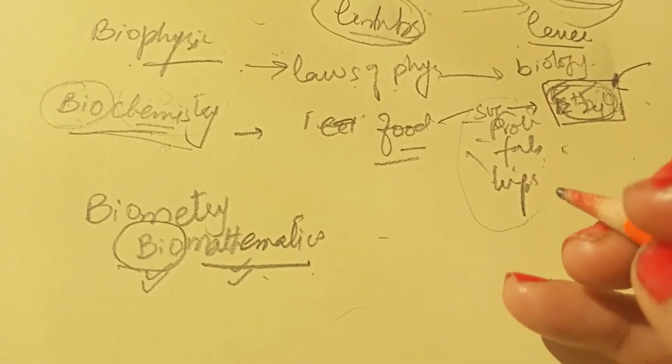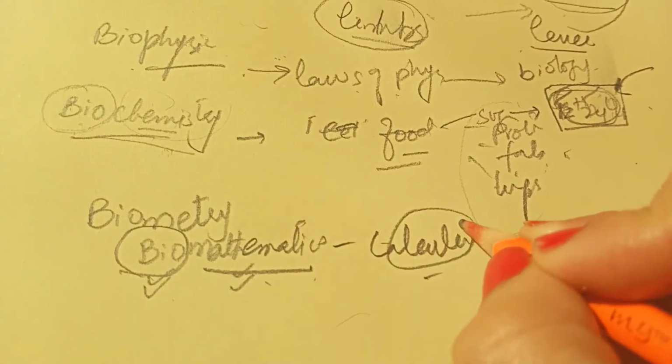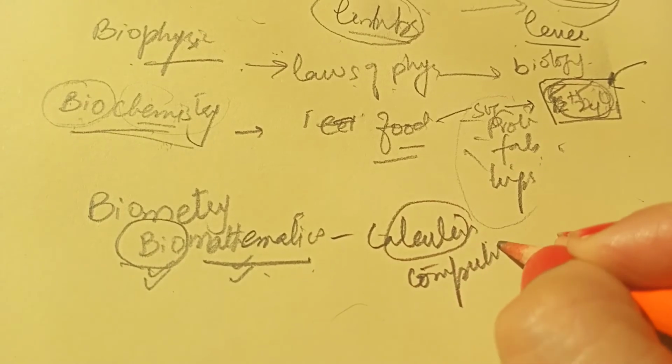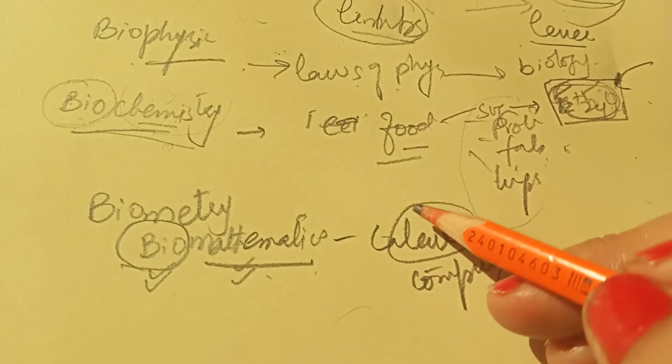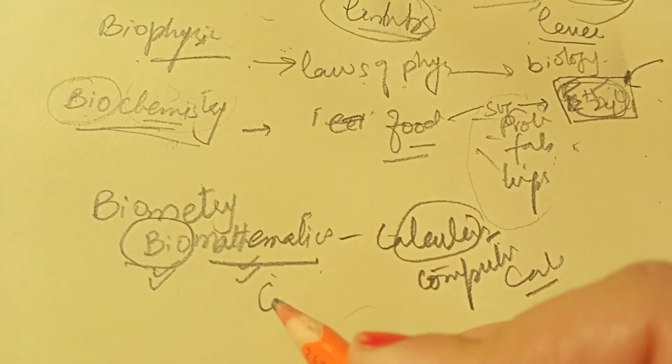Like we are using the calculator. So calculator is a mathematical instrument. We are using, let's suppose, a computer calculation app. So this is also a mathematical app. So let me tell you a good example of biomathematics. It is like to measure the